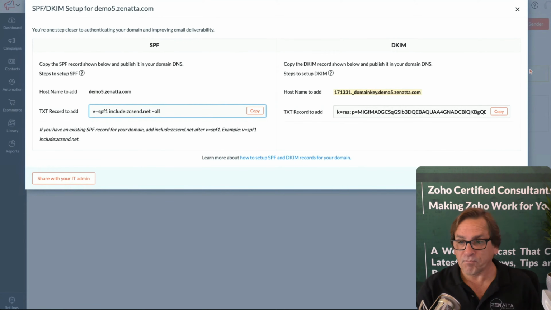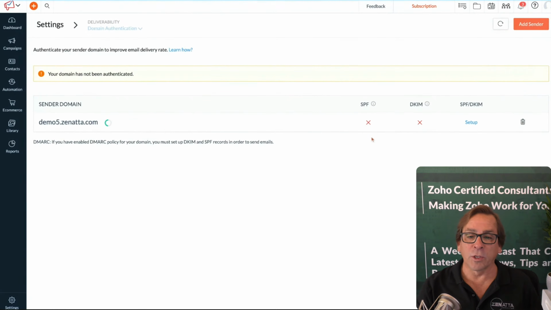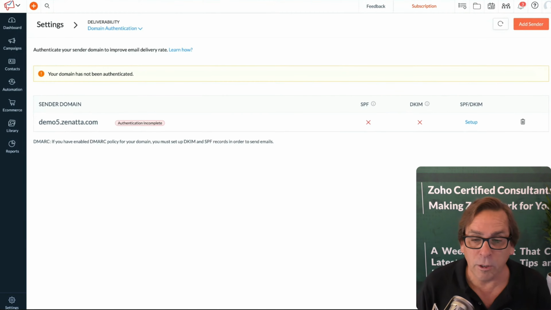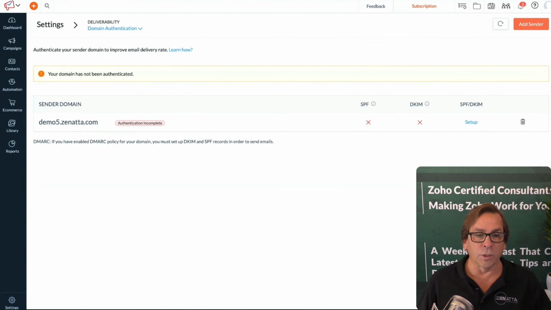When they do that, on this screen you're going to have little green check boxes. Everything's going to be verified. What does this mean to you? This means that your campaigns are going to be delivered. Your emails are going to go through. They're not going to go into a spam folder.